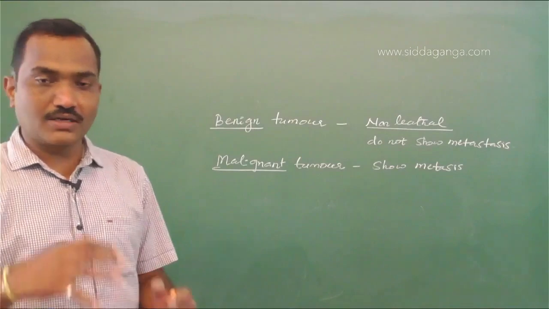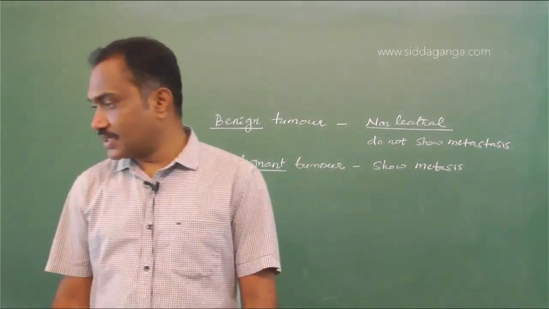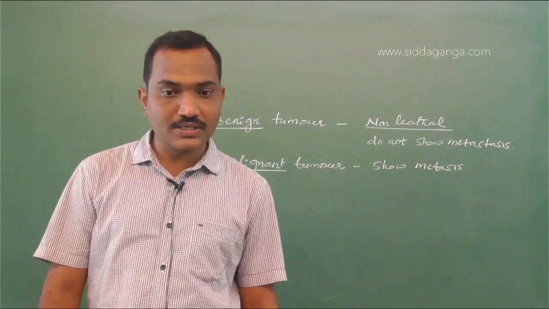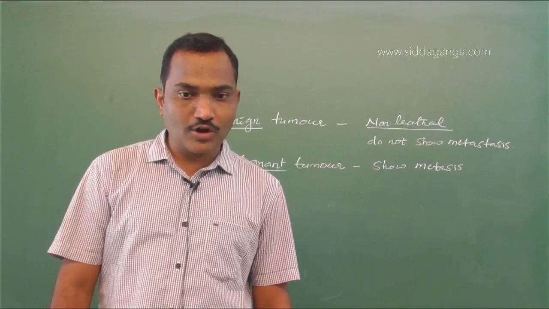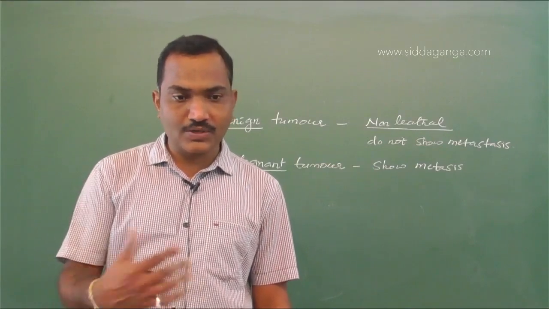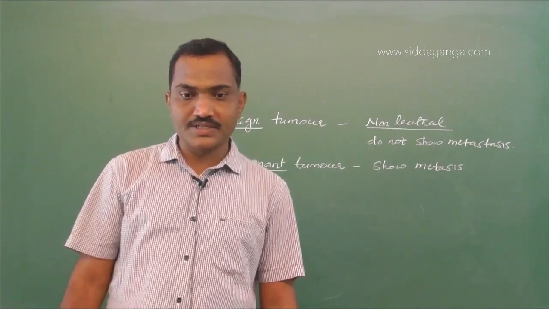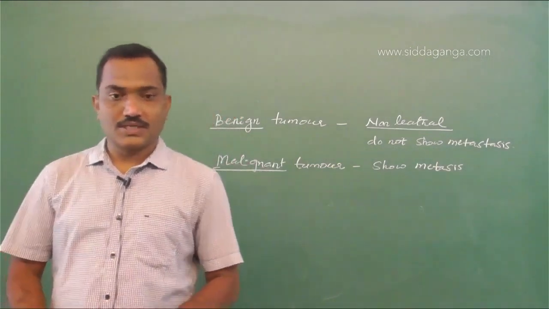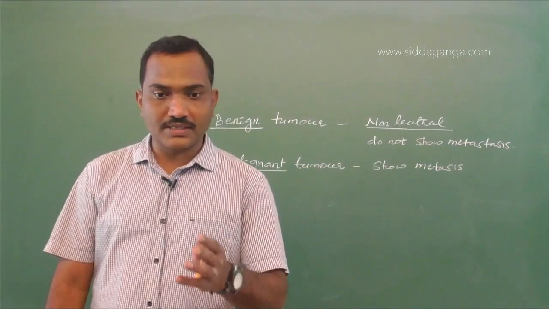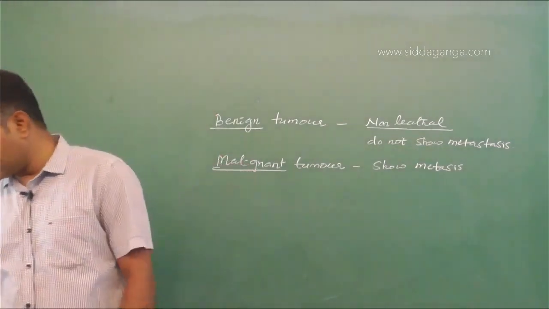We cannot control the spreading of the cells from the infected part to another one. So neoplasty is not the answer. Rapid invasive growth, it's not that. Loss of contact inhibition is a property of cancerous cells, so it may be in both benign as well as malignant tumors. So metastasis is the right answer.